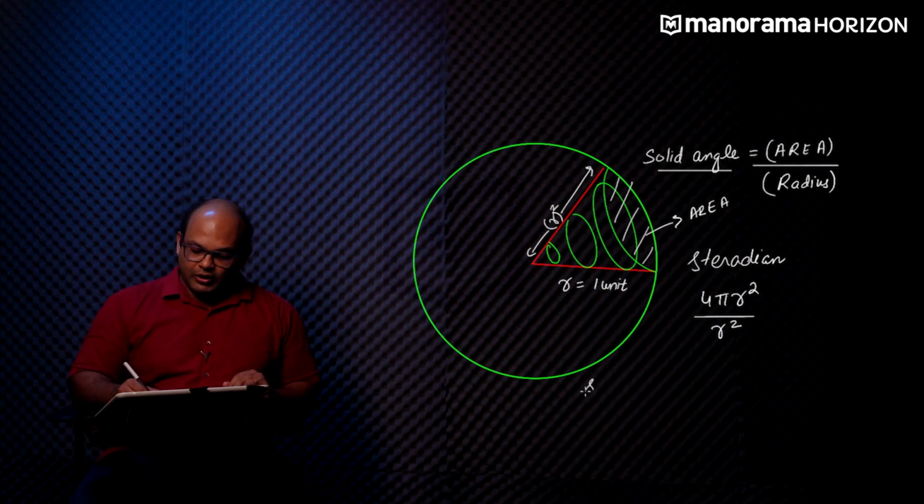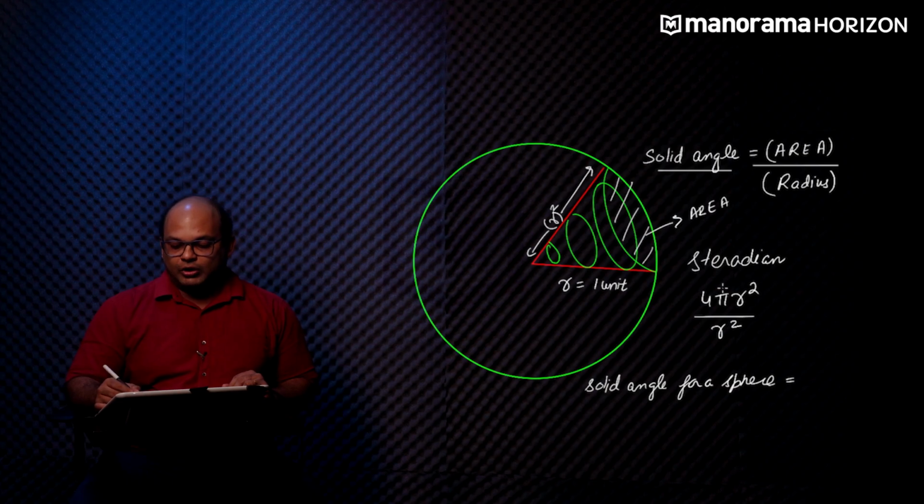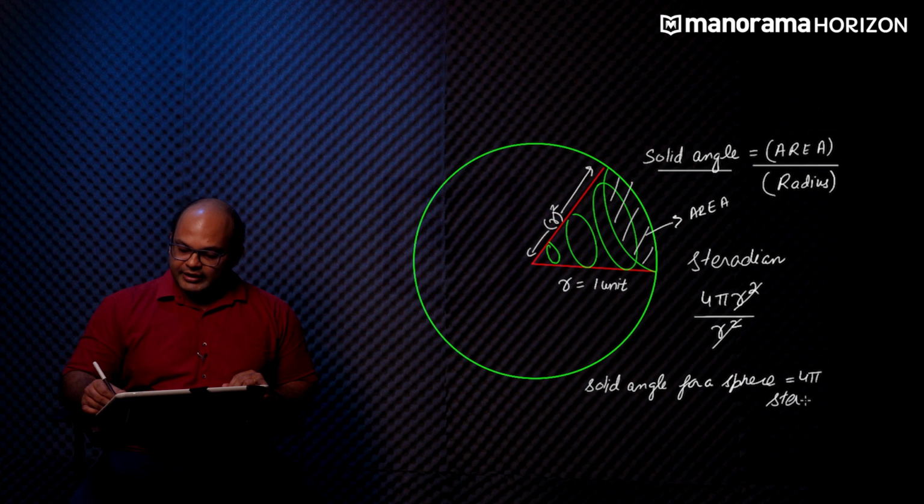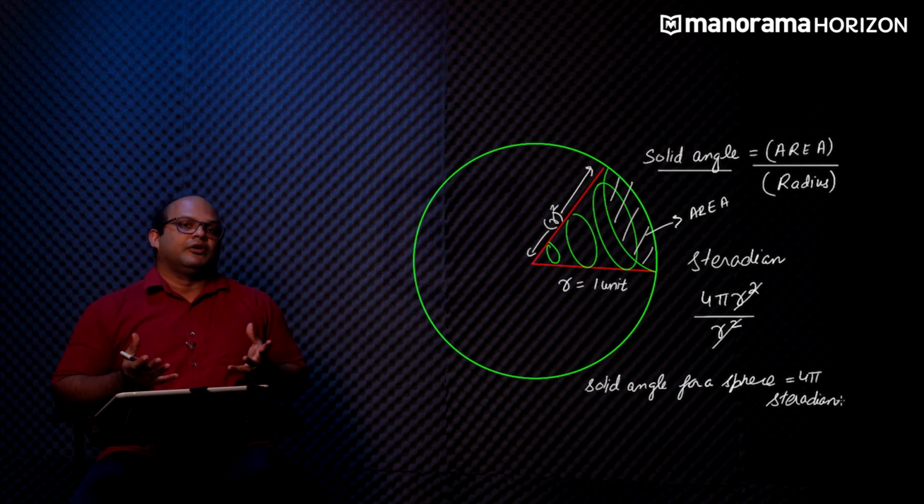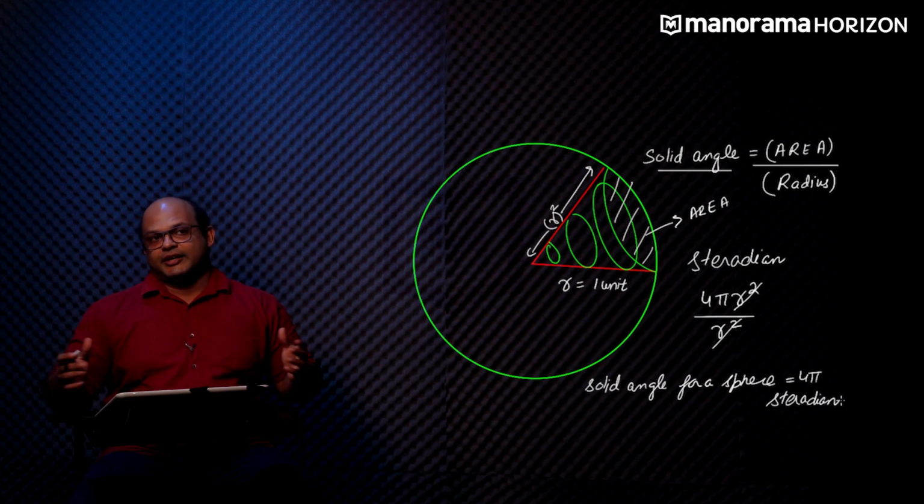So the solid angle for a sphere comes out to be the ratio of 4 pi r square to r square. They cancel out. We get 4 pi steradians. So the total solid angle for a sphere is 4 pi steradians.